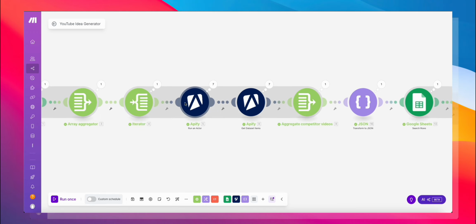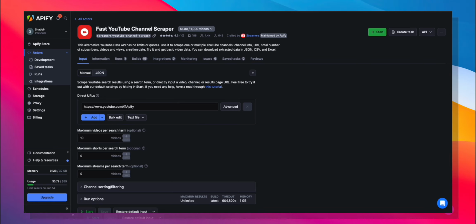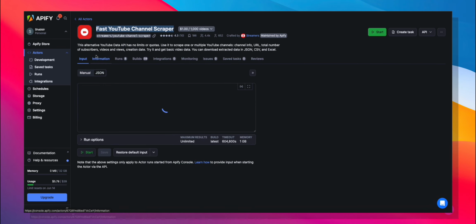Next up, we have an Apify actor. If you go to apify.com and you make an account, I have a paid account, but you can certainly use a free account. They give you $5 of credits per month, and those $5 are going to be more than enough for using this particular scraper. So go ahead, make an account and search for Fast YouTube Channel Scraper. This is the one that you're looking for. If you tap on JSON over here, you'll get to see the exact body that we are sending.